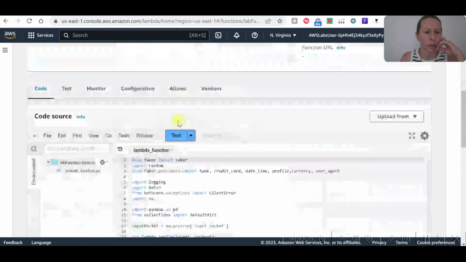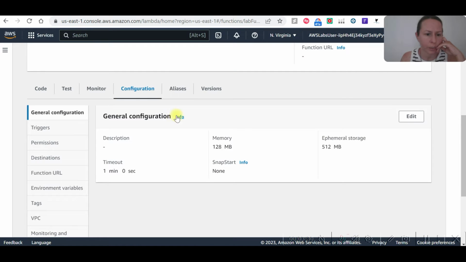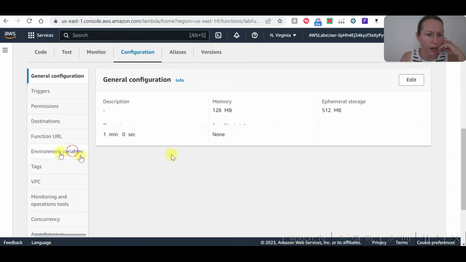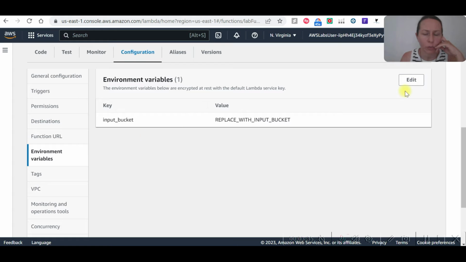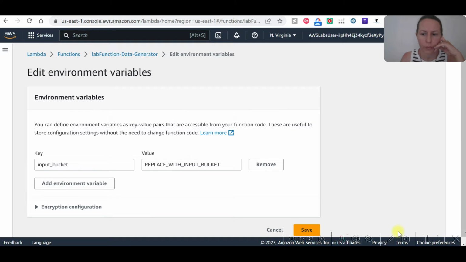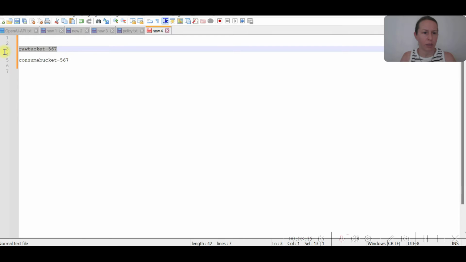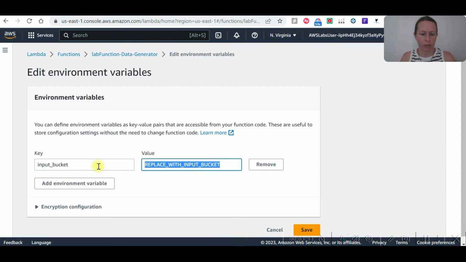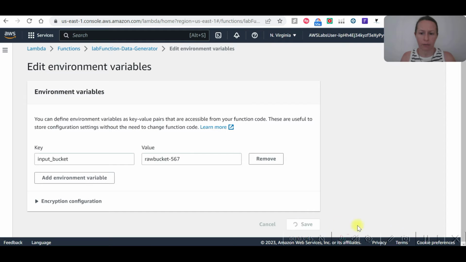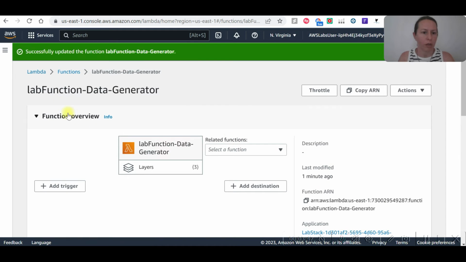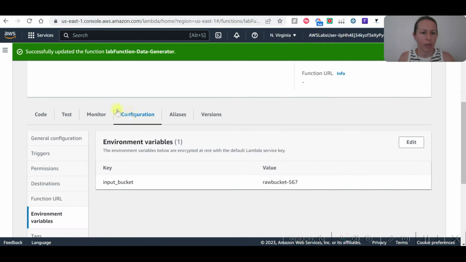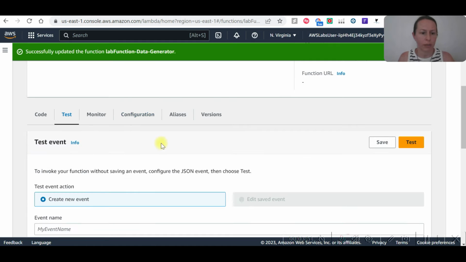Okay, so let's go to configuration now. Environment variables, input bucket, edit. So we are going to replace the input bucket with the raw bucket we just created and save. Now that it is saved, let's go to test.